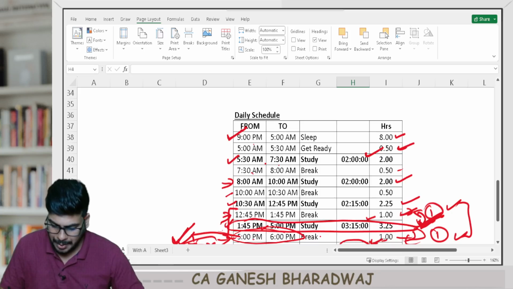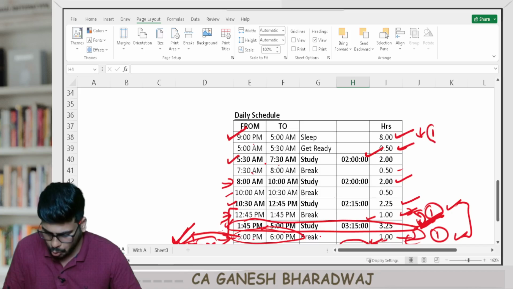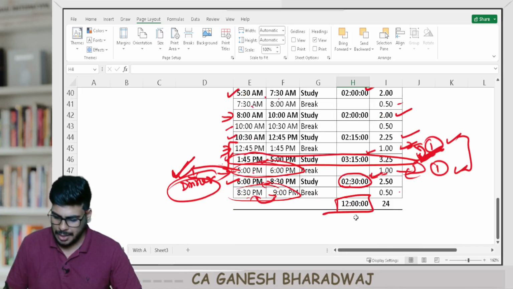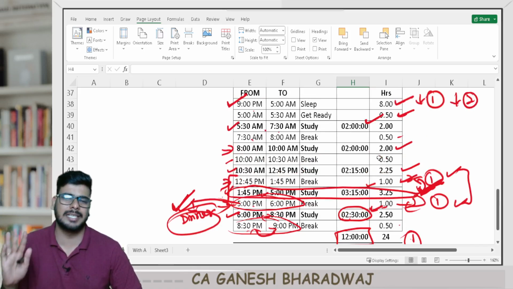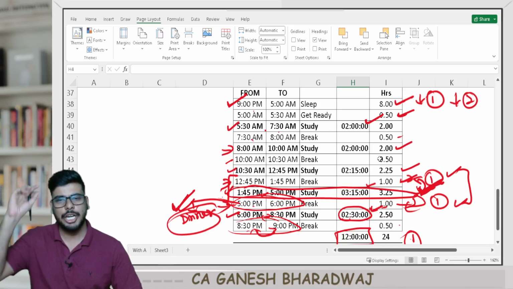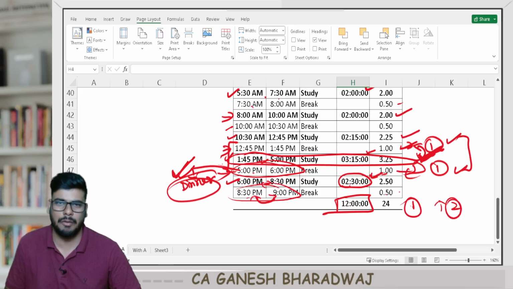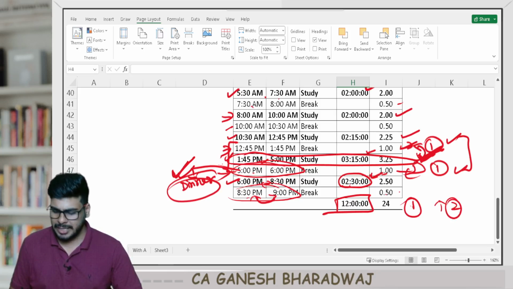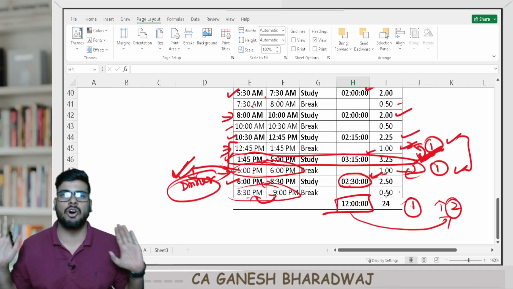Now, if you are a person who feels that, sir, 8 hours, I don't need sleep: if you reduce your sleep quota by 1 hour, it will increase your study time by 1 hour. If you reduce it by 2 hours and say 6 hours is enough for me, and during the breaks I will take rest, then your study time will increase by 2 hours, but don't go beyond this. That's why I said maximum 12 to 14 hours, depending on your sleep time, is all you've got.